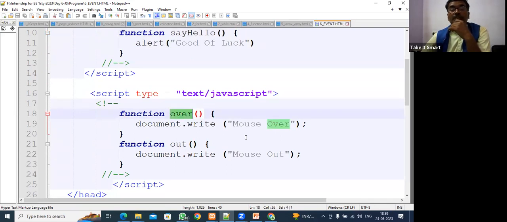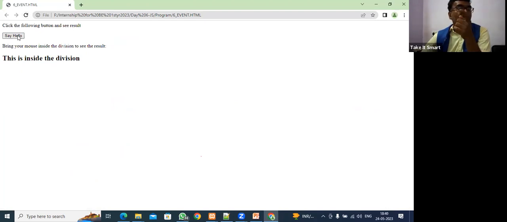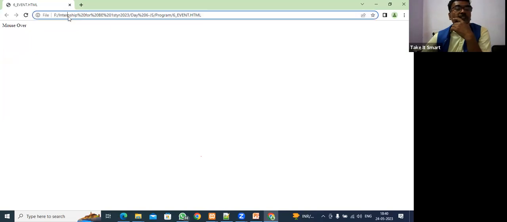So what kind of event is this, guys? Mouse over. On mouse over we are calling this over function, and on mouse out we are calling mouse out. Okay, see, run this, refresh this. Here we have a button, and on click event we are calling this good luck. We can refresh this. So say hello, and if I bring the mouse over, it is there.